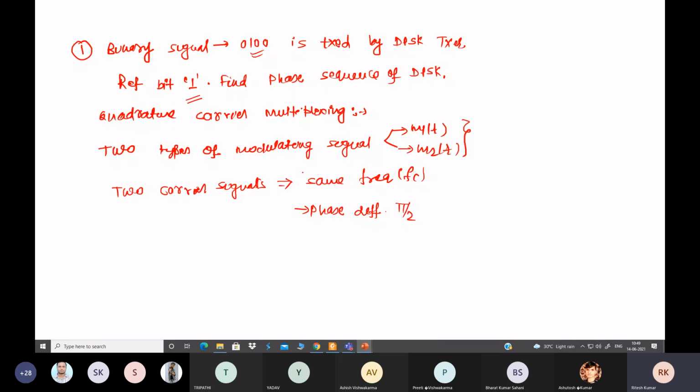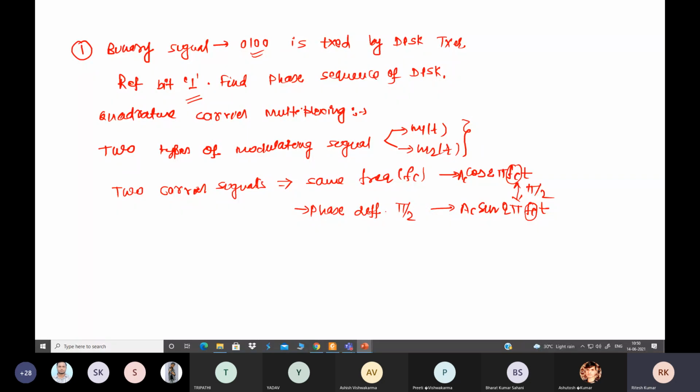and the corresponding carriers are, for this case, cos 2 pi fc t, where we put some amplitude Ac, and Ac sin 2 pi fc t. So we can see we have the same frequency fc in both cases, but there is a pi by 2 phase difference between these two carrier signals.